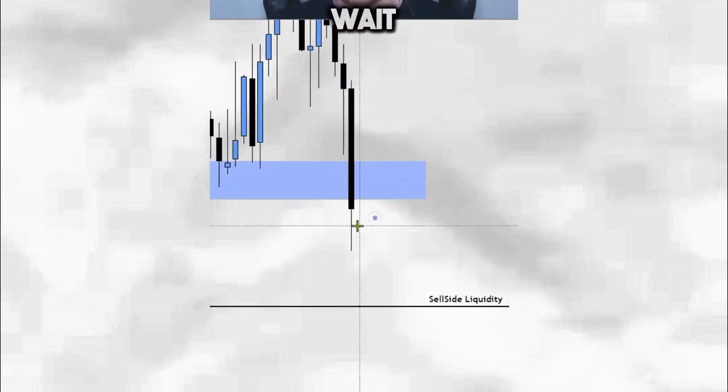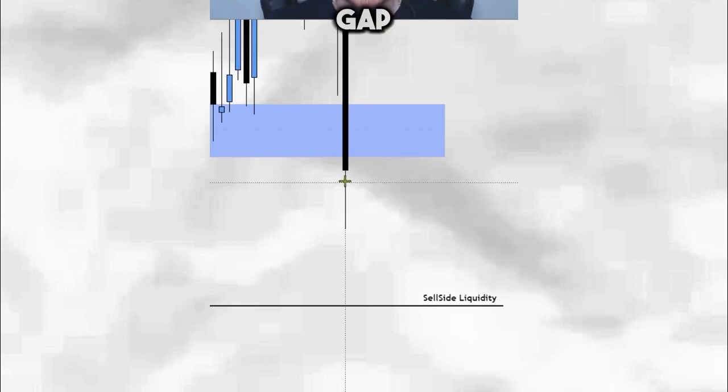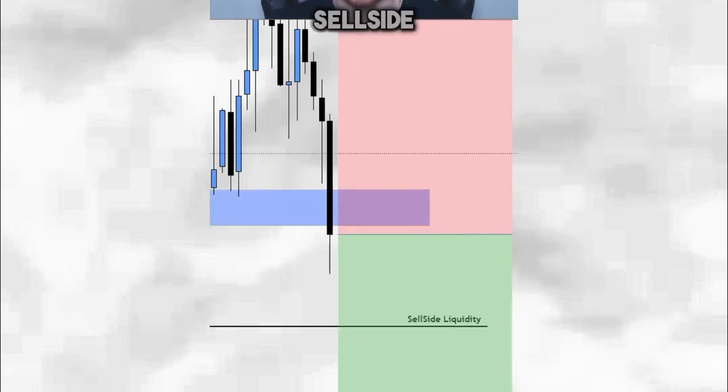Unlike most ICT traders, you will never see me longing from a bullish fair value gap. What I will actually do is I will wait for a candle close below a bullish fair value gap. What this then tells me is that this is an inversion fair value gap and we are going to take some sort of sell side liquidity.